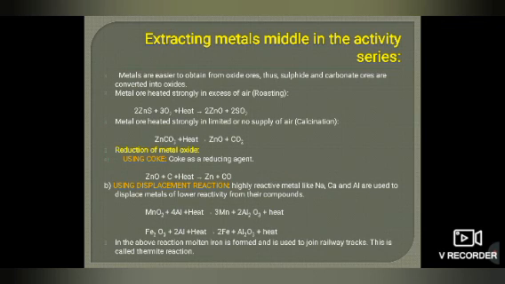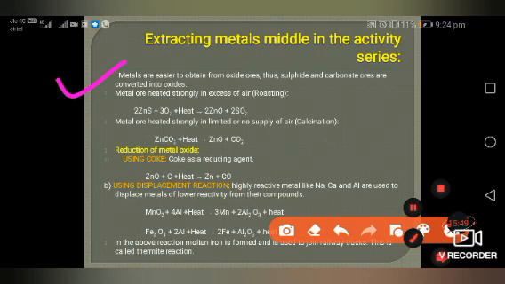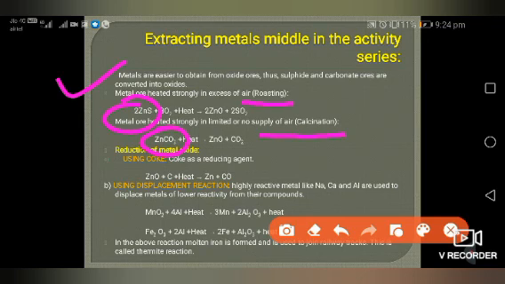Next is extracting metal in the middle of the activity series, where metals are easily extracted from the carbonate and sulfide. When we extract it from the carbonate, it is called the calcination process. When it is extracted from the sulfide, then it is the roasting process. Here you can say zinc sulfide, zinc carbonate. If zinc sulfide is there, then it is the roasting process. If zinc carbonate is there, then it is the calcination process.